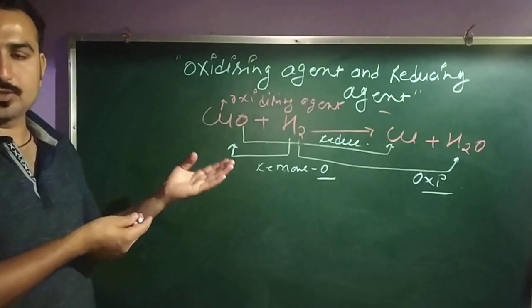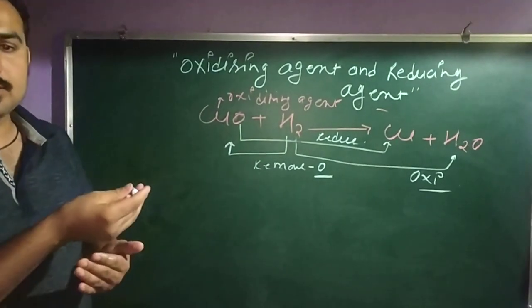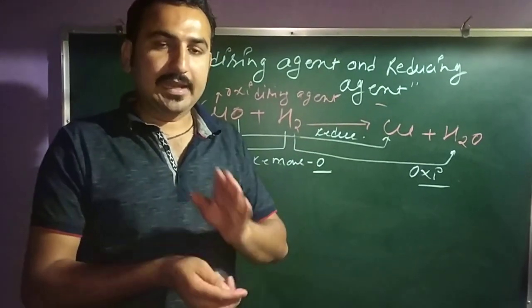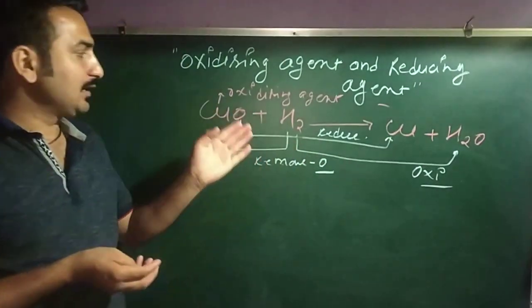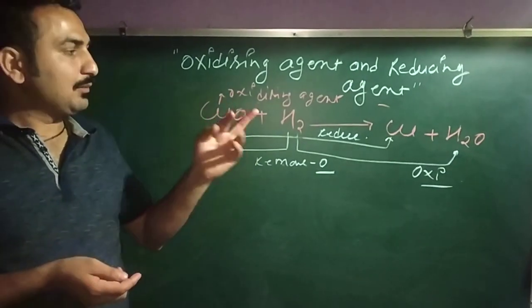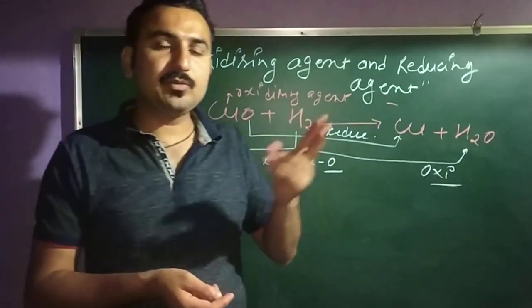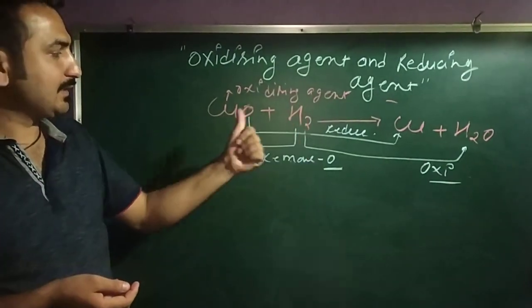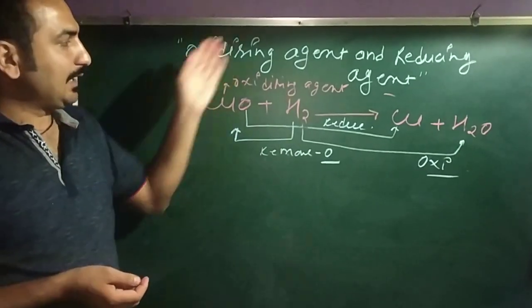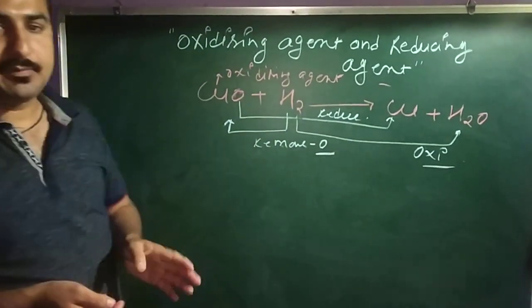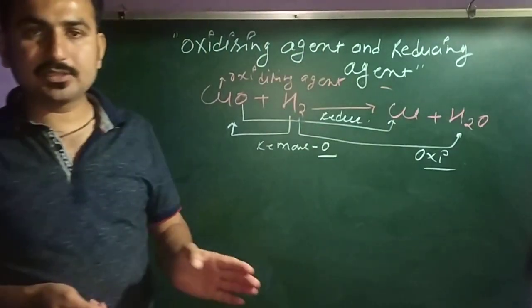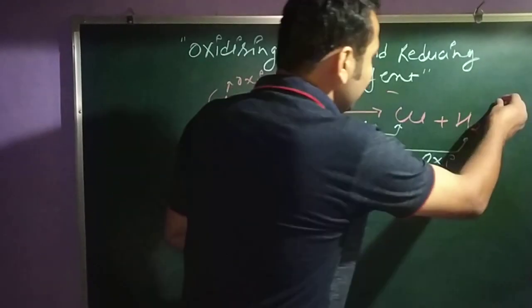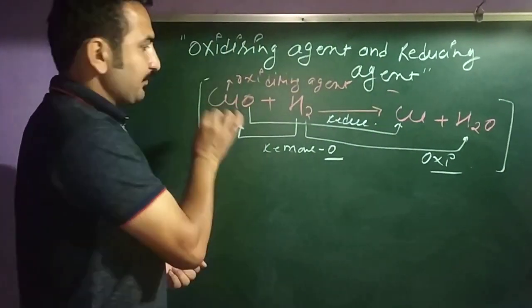So this is obviously your redox reaction, and in any redox reaction, I told you earlier, without oxidation, the reduction reaction is not possible, and without reduction, oxidation is not possible. That means both are integral to each other. Clear? And this one is the reducing agent, and this one is the oxidizing agent. And this is all about oxidation, reduction, the redox reaction, the oxidizing agent and the reducing agent. Very important topic of your syllabus. Clear?